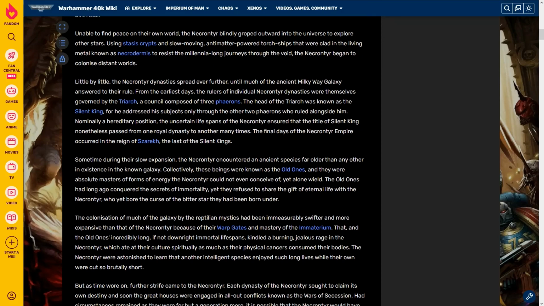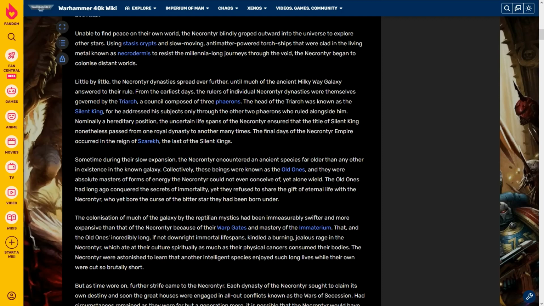Little by little, the Necrontyr dynasty spread even further, until much of the ancient Milky Way galaxy answered to their rule. From the earliest days, the rulers of individual Necrontyr dynasties were themselves governed by the Triarch, a council composed of 3 pharaohs. The head of the Triarch was known as the Silent King, for he addressed his subjects only through the other 2 pharaohs who ruled alongside him. Nominally a hereditary position, the uncertain lifespans of the Necrontyr ensured that the title of Silent King nonetheless passed from one royal dynasty to another many times.